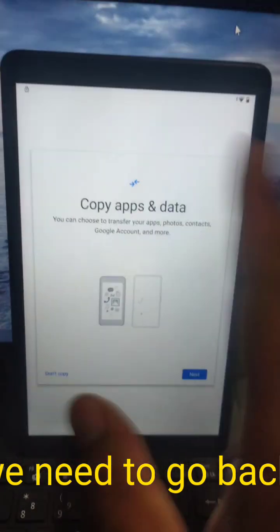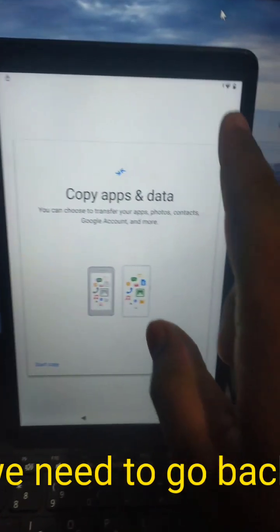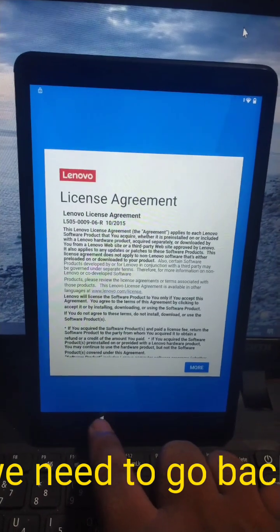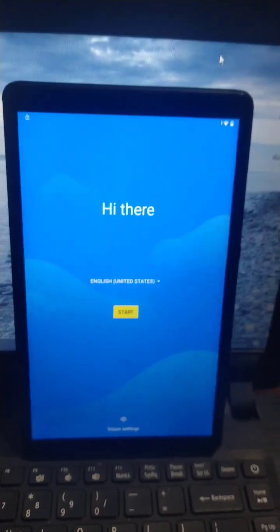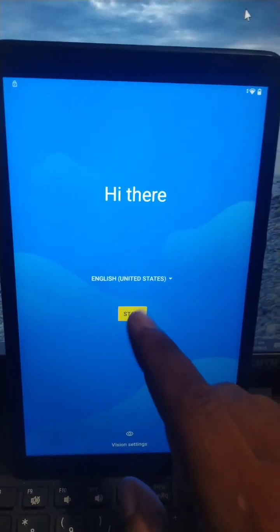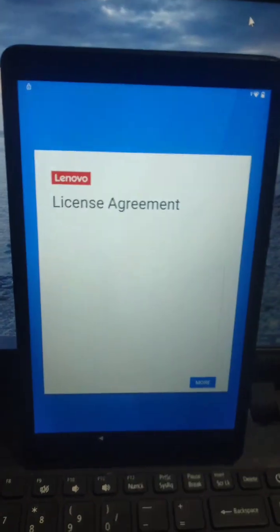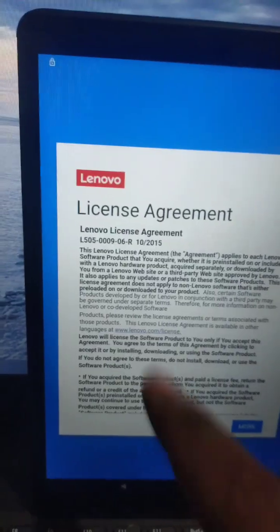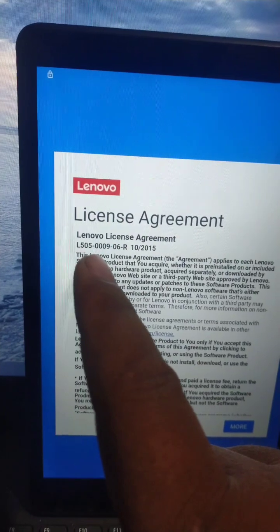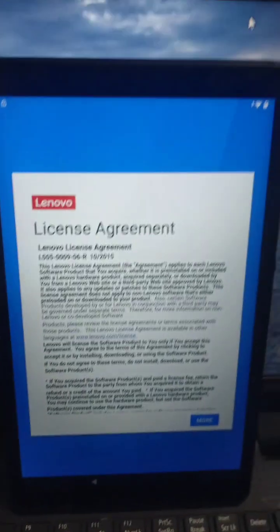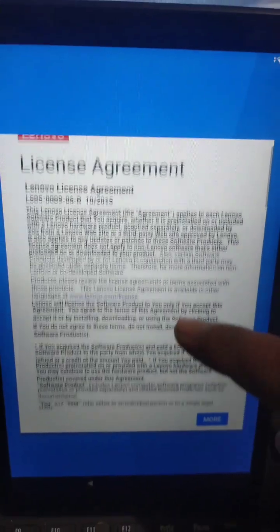Nothing more. No need computer. No need. Just connect to the Wi-Fi and follow the whole tutorial. Just back. Then let's start. Click start. Kita nyo, Lenovo license agreement. Then you need to swipe up.